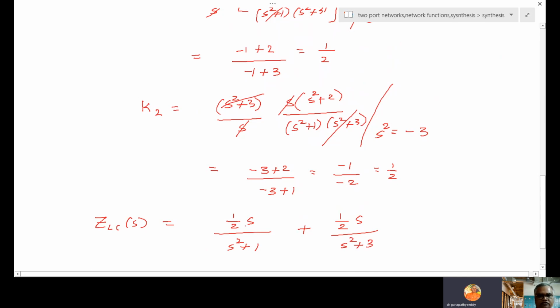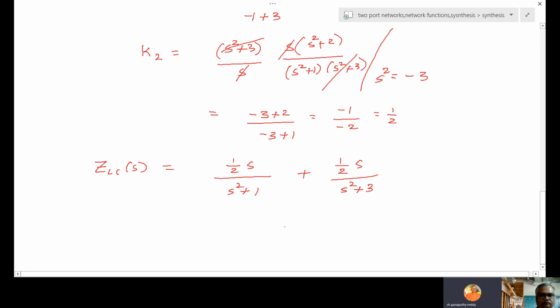So just substitute the constants. Now, what is the numerator here? s by 2. Numerator is s by 2. Denominator here, again you take s by 2 so that I can cancel. So what do you get here? 2s, 2 will cancel, s into s square plus 2 by s.